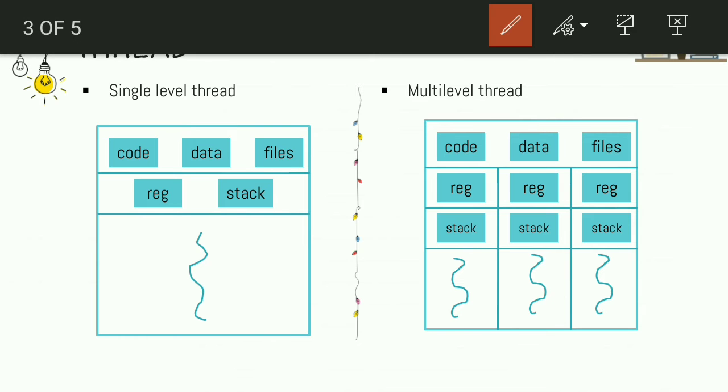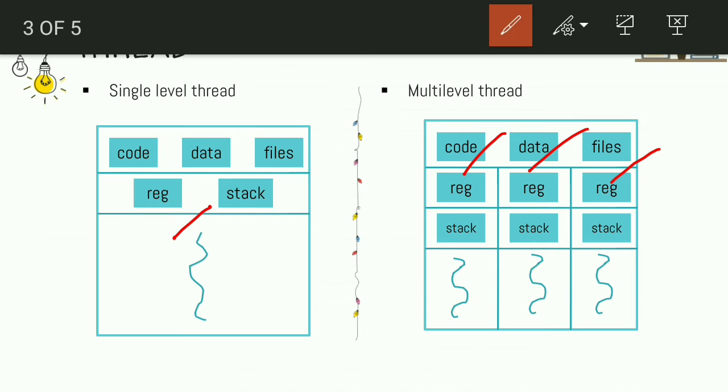They share the code, data and files, and each has its own register and stack.